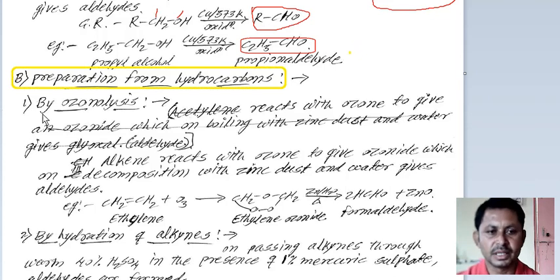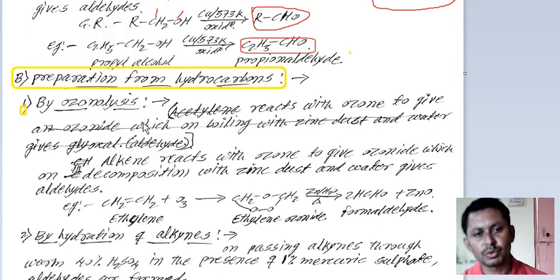Hydrocarbons are the alkanes, alkenes, alkynes and so on. The first method is ozonolysis. Addition of ozone is known as ozonolysis, just as addition of oxygen is known as oxidation. Ozonolysis means addition of ozone, that is O3.